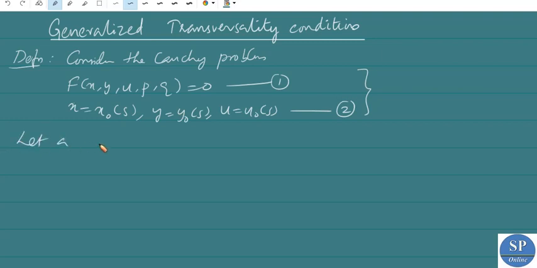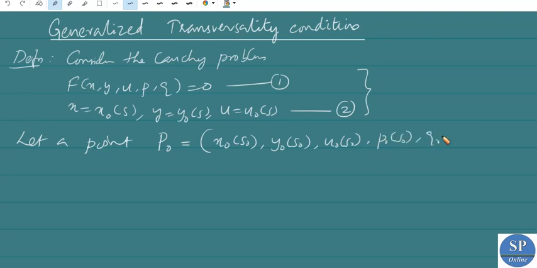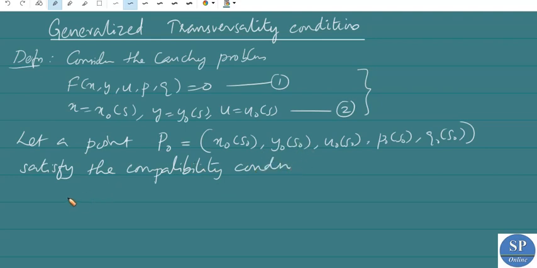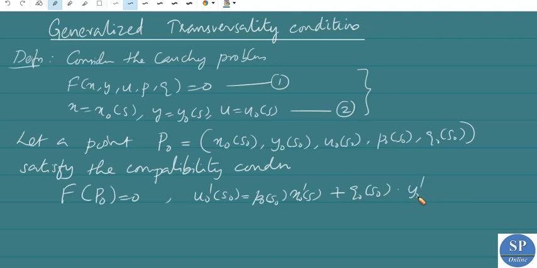Let a point capital P naught, equal to x naught of s naught, y naught of s naught, u naught of s naught, p naught of s naught, q naught of s naught, satisfy the compatibility condition: f of P naught equal to 0 and u naught dash of s naught is equal to p naught of s naught into x naught dash of s naught plus q naught of s naught into y naught dash of s naught.